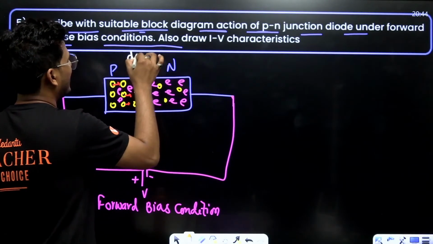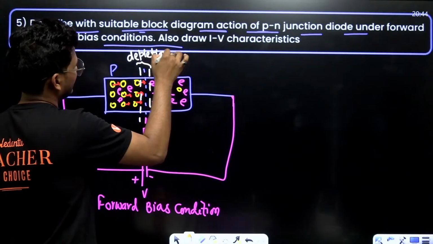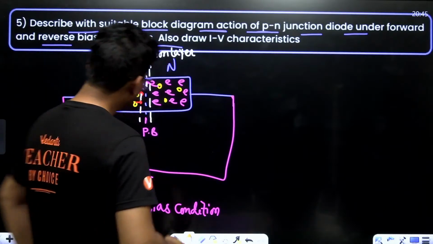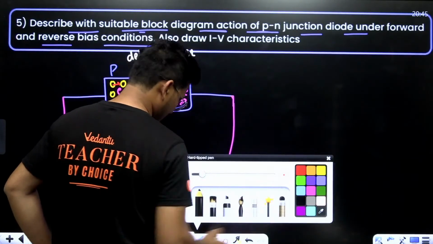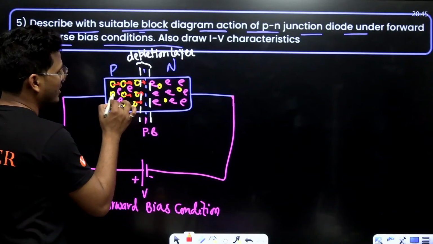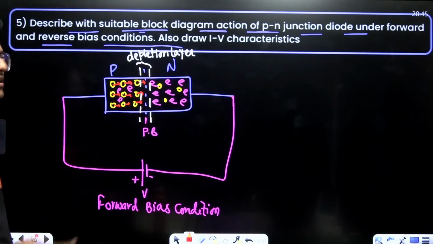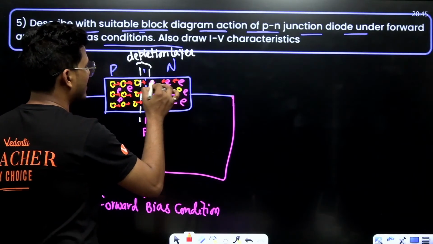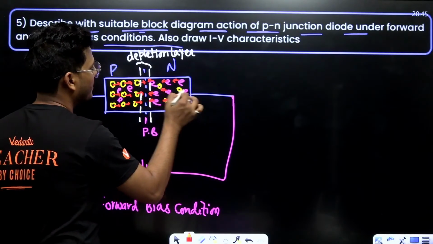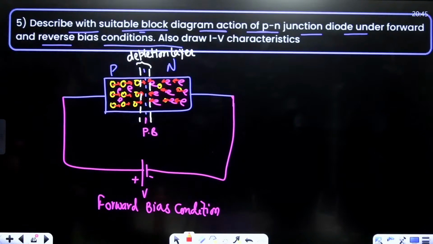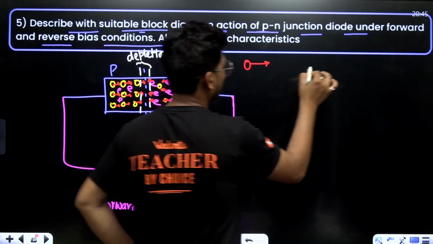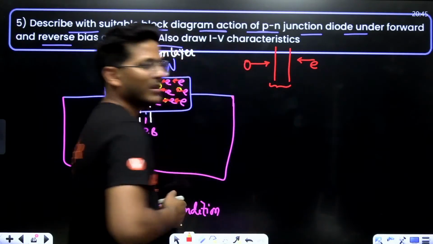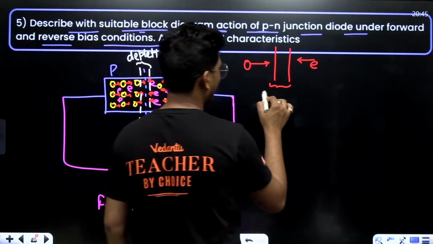This is basically the depletion layer, where electron-hole combinations are possible, right? So due to this positive, these holes are moving towards the potential barrier, and due to this negative, these electrons are also moving towards the potential barrier. Holes in this way, electrons in this way. Then what is going on at the depletion layer?